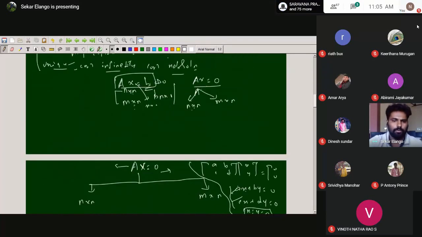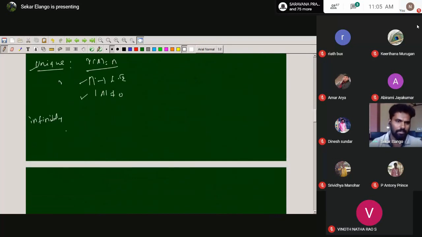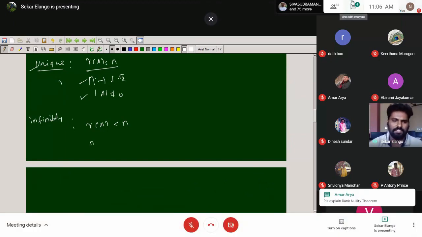So here it comes from the rank of A being less than n. Rank of A less than n means that we cannot have n linearly independent vectors. Maybe n minus 1, n minus 2, like that. Here is a dependent vector: at least one vector is dependent on another vector.